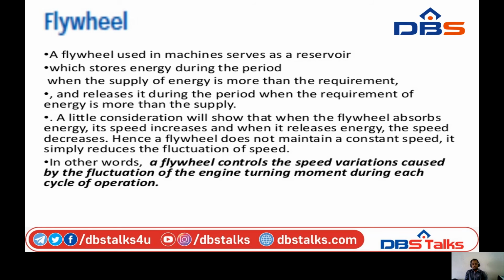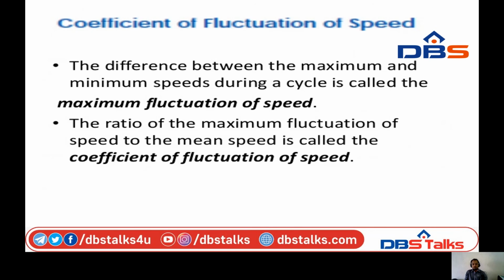In machines where the operation is intermittent, like punching machines, shearing machines, riveting machines and crushers, the flywheel stores energy from the power source during the greater portion of the operating cycle and gives it out during the small period of the cycle. Thus, the energy from the power source to the machines is supplied practically at a constant rate throughout the operation.